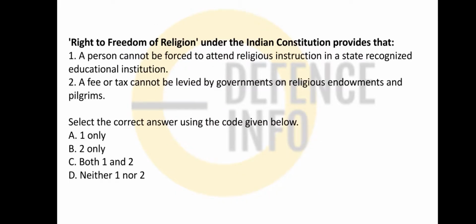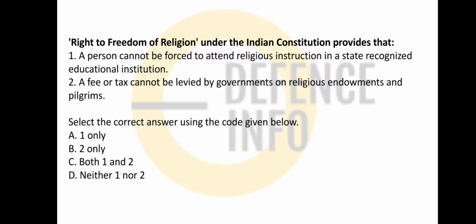And right to freedom of religion under the constitution states that a person cannot be forced to attend religious instruction in a state recognized educational institute. A fee, or tax, cannot be levied by government on religious endowment and pilgrimage. See, first, there is no tax.